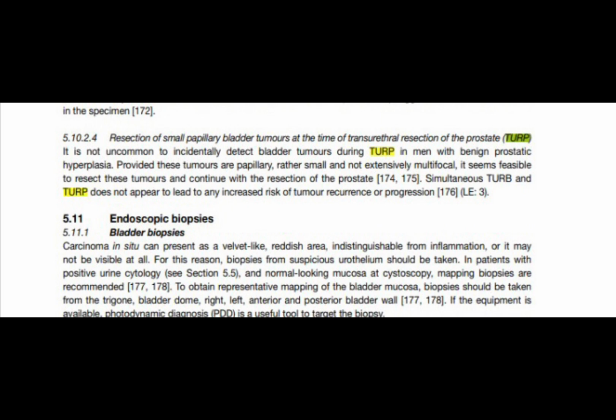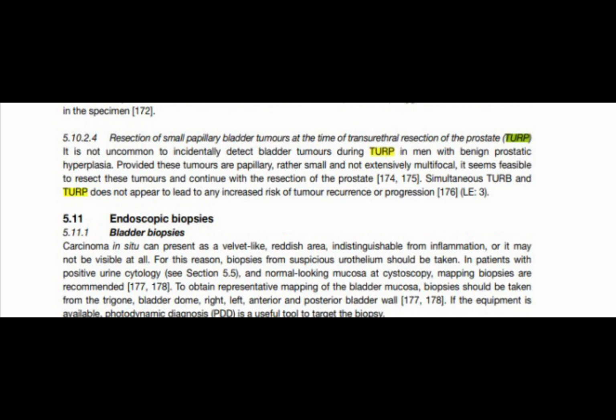So simultaneous TURBT and TURP does not appear to lead to any increased risk of tumor recurrence or progression, according to the AUA guideline 2023. So you can perform TURP and TURBT for a small growth in the same setting, but if the tumor is large, then take a biopsy of the tumor and go for TURP, and then plan TURBT in the next sitting.